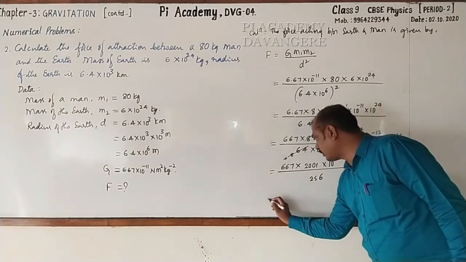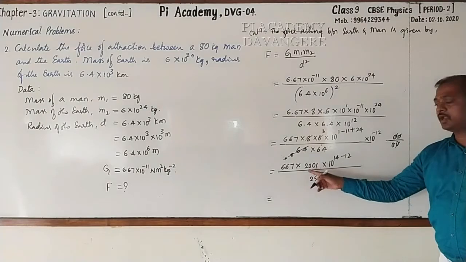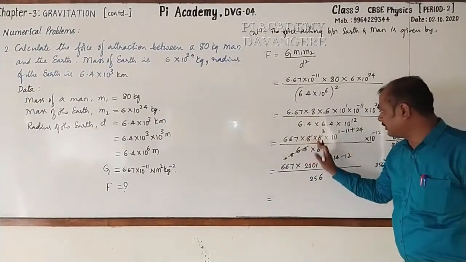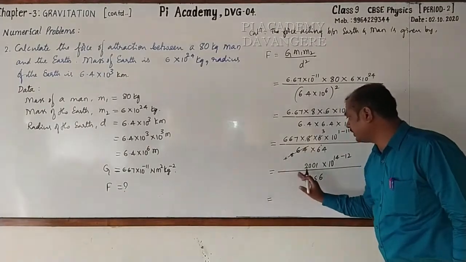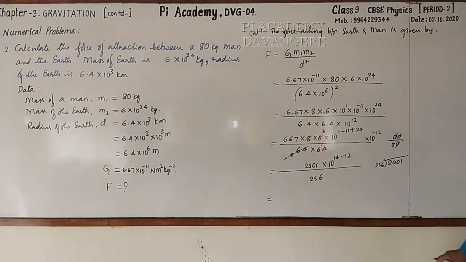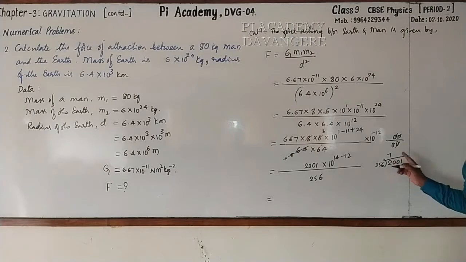Now this is equal to, please go for multiplying these two, then afterwards we shall go for dividing. Observe it. Here we have already multiplied, so no need to write 667. Now let us divide 2001 by 256. If you take approximately 260, 268 side it will be more than 2000. So now let's go for taking 7 side. Let's start dividing.